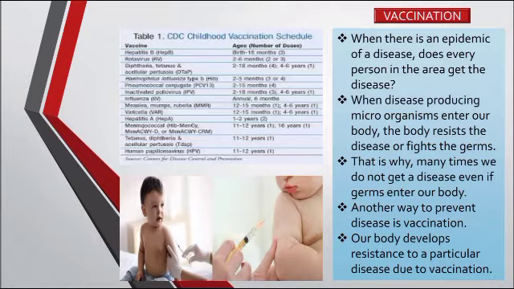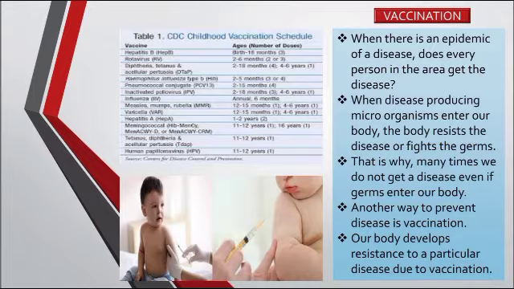So when there is an epidemic of a disease, does every person in the community or in the area get the disease? Is it like that? Or are some safe? Why? What is the reason behind that? When disease-producing microorganisms enter our body, the body resists the disease or fights the germs. That means the body has a strong immunity. The body can fight against the disease attack.